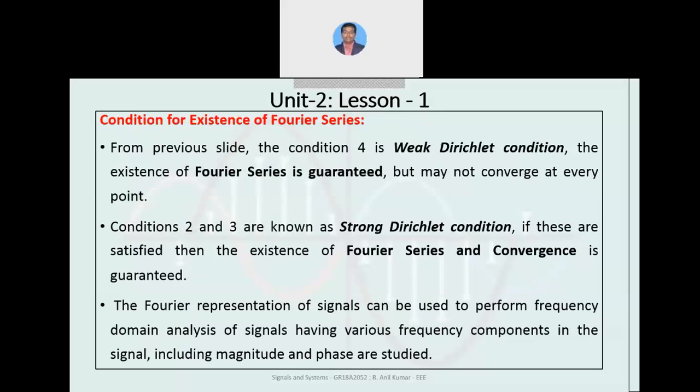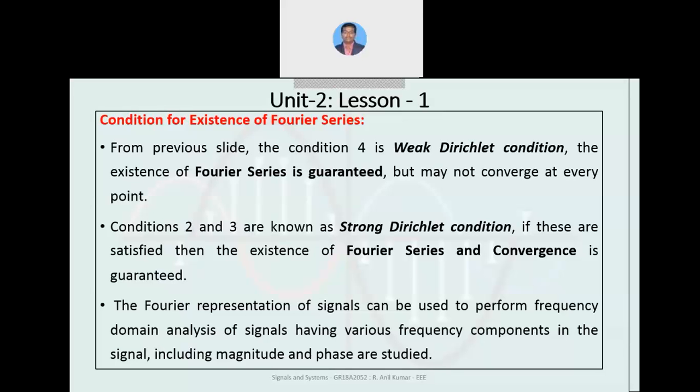Among these four Dirichlet conditions, condition 4 is a weak Dirichlet condition. If it is satisfied, the existence of the Fourier series is guaranteed, but it may not converge at every point. Converge means a finite value. Conditions 2 and 3 are strong Dirichlet conditions, and if these are satisfied, they guarantee that a Fourier series exists and also that it converges.